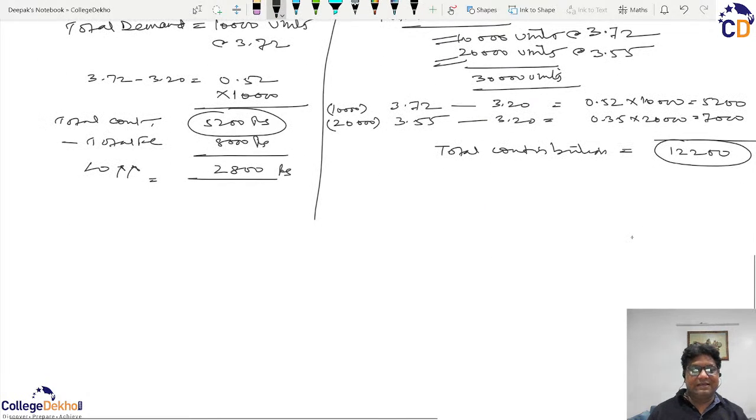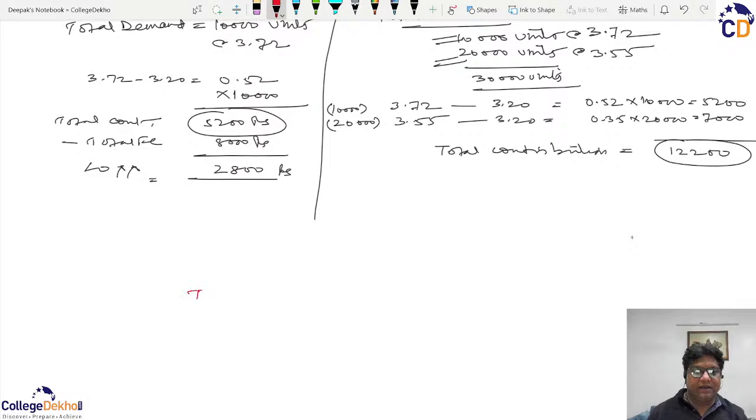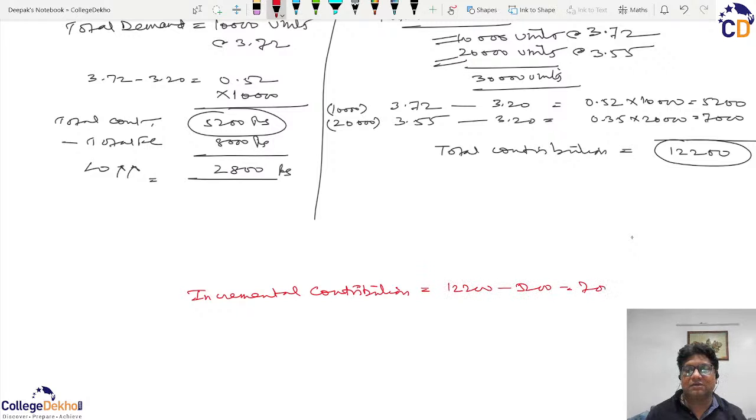So I can write here that the incremental contribution will be 12,200 minus 5,200, that is 7,000 rupees.